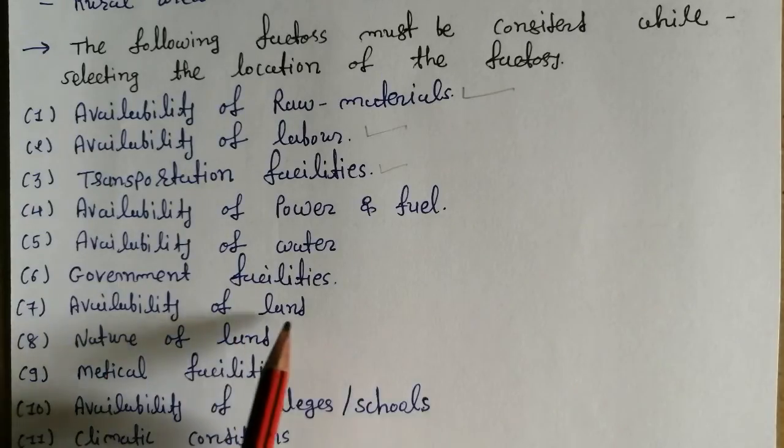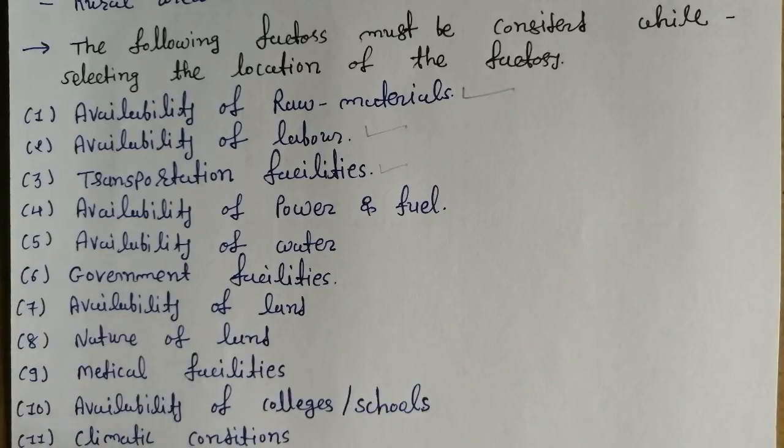After that you can see availability of land. Without land we can't establish our plant. Which type of land do you require? First of all, you have to see the cost of the land, right? In urban areas the cost of land is very high, and in rural areas the cost of land is a little bit low compared to urban areas. So which type of land you require is a factor you have to consider.